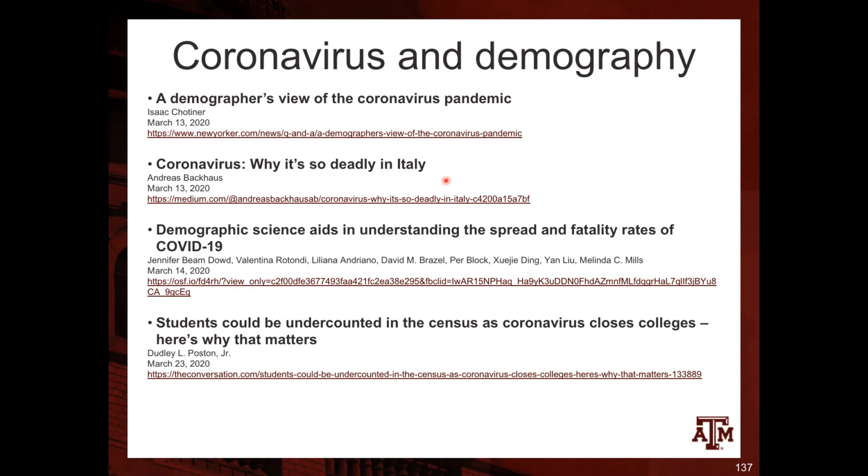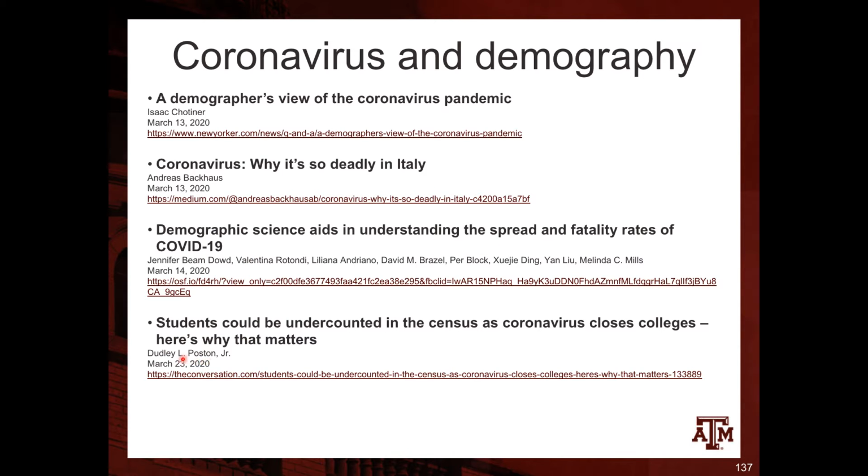The main argument is that Italy has an older age structure compared to South Korea. So people in Italy are more susceptible to die due to the coronavirus than a younger population. And here, demographic science aids in understanding the spread and fatality rates of COVID-19.